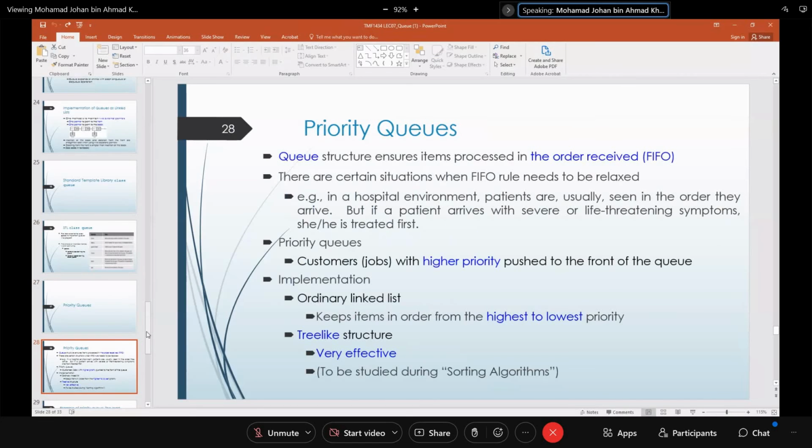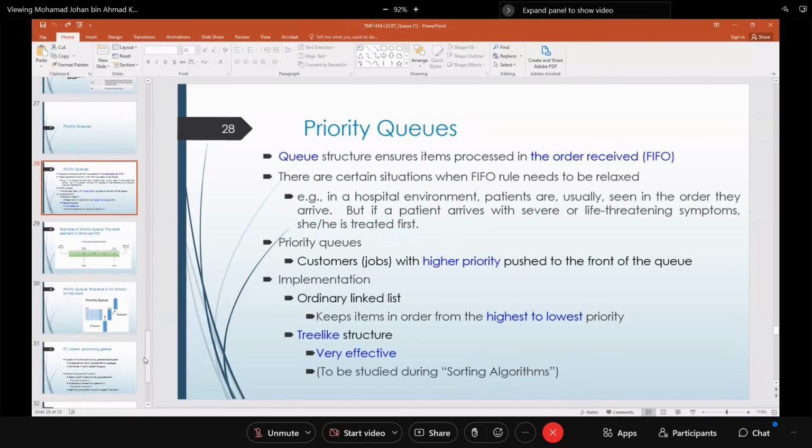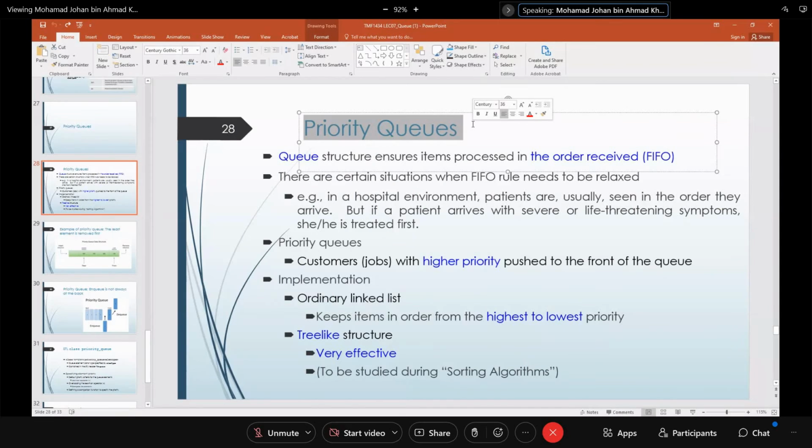However, there exists some situation, I wouldn't say special, whereby there needs to be a priority queue, like a priority seat, or at a hospital. Because at a hospital, people register, and then when there's an emergency, you need to attend to the person first. So that is the concept of priority queue.